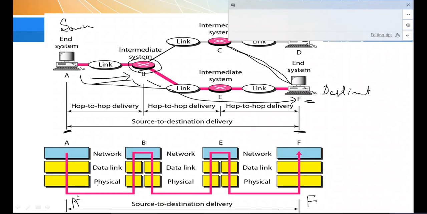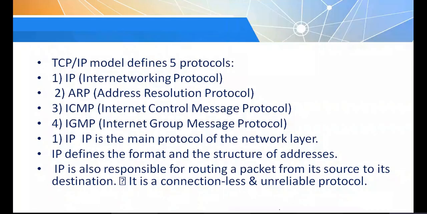The network layer is responsible for delivering the data from source to destination, that is, identifying or reaching the destination. Is it clear? Host to host or source to destination delivery is an important responsibility of the network layer. So now, what are the protocols implemented at the network layer?